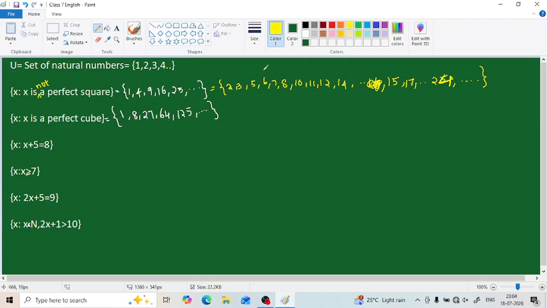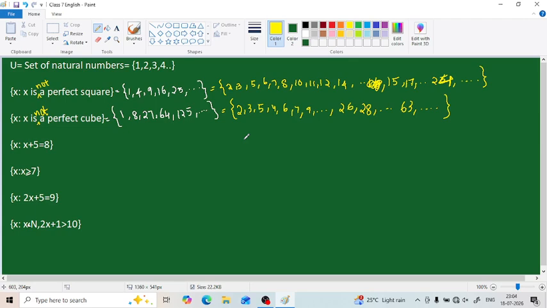Then how will its complement be? Set of all x such that x is not a perfect cube. That will be the complement of the perfect cube set. All the elements except these elements in the natural numbers can be written. After 1, 8 is coming. So the in-between elements, what are they? 2, 3, 4, 5, 6, 7. Then we can't write 8 since it is in the set. So in the complement set, from 9 onwards we can write up to 26. Since 27 is here, we can start again from 28 up to 63, and this pattern continues.